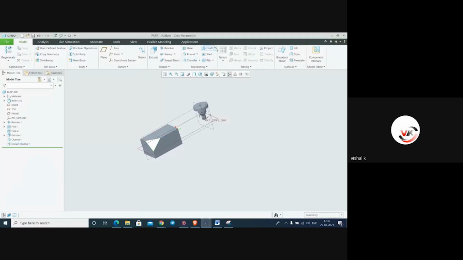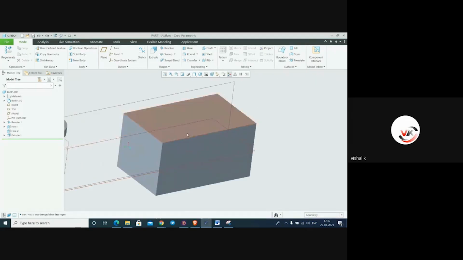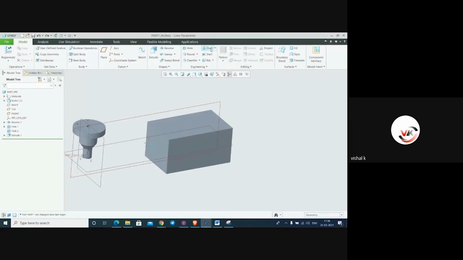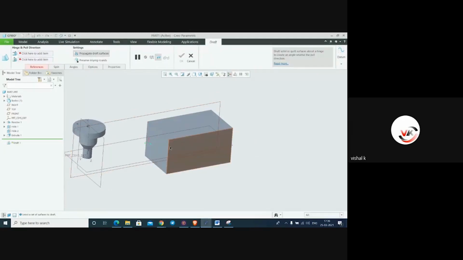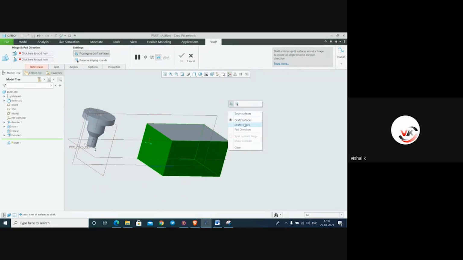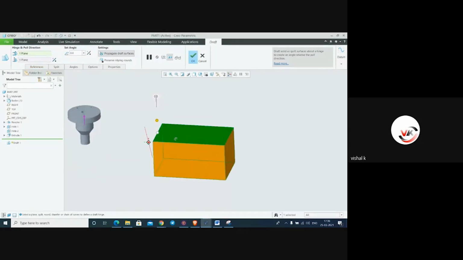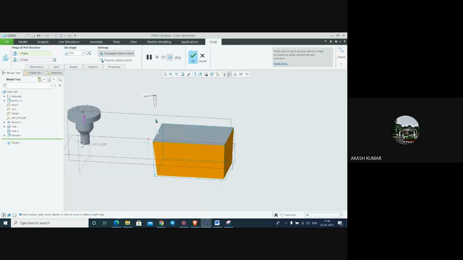We will see draft now. For this draft, we have to select the faces. For this box, we'll make a draft. Select a draft. Select the number of faces which you require. First, second, by pressing the control button, and right click on it. Select draft hinge. This is the draft hinge which we require for the drafting angle, the top surface. And from the top surface, see this.